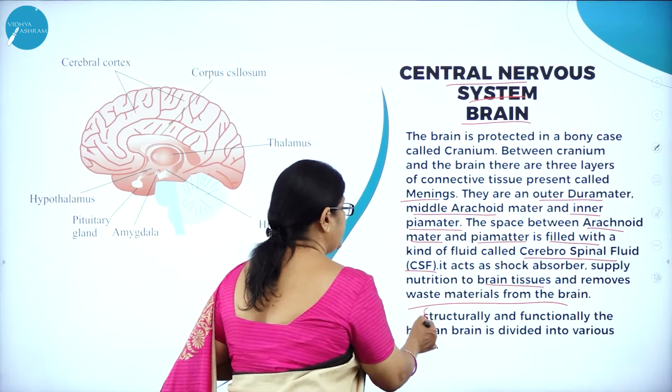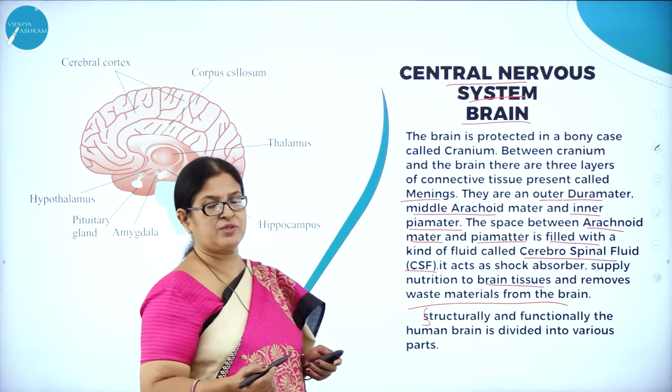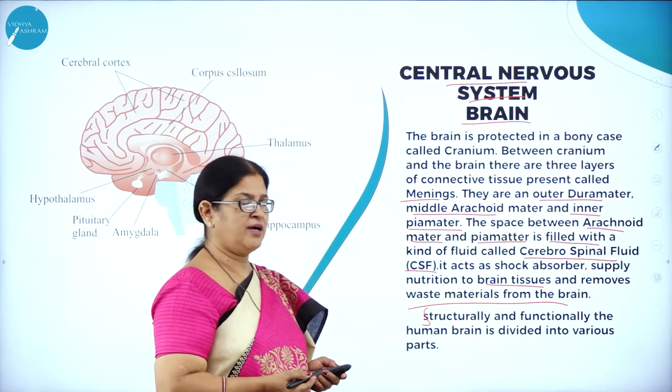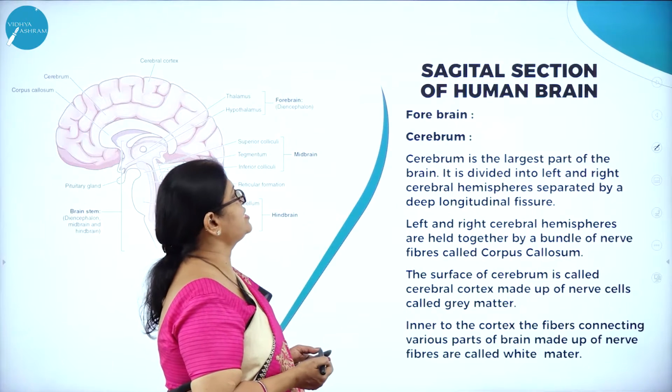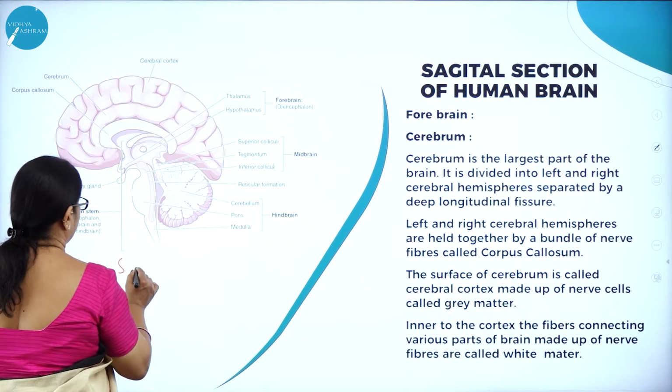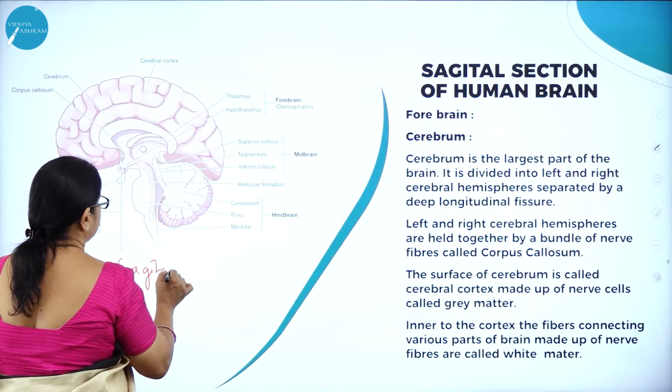Structurally and functionally, the human brain is divided into various parts like what we have come across: the forebrain, midbrain, and the hindbrain. So here you can see the sagittal section of the human brain.